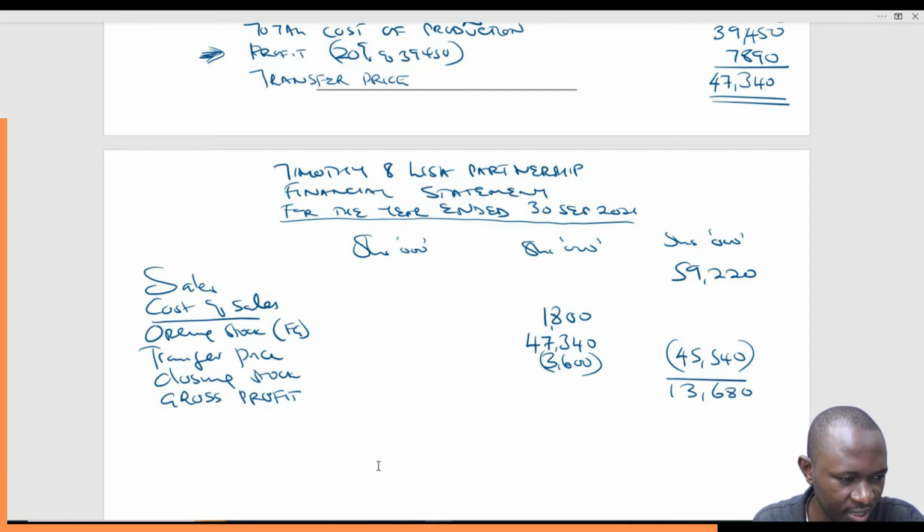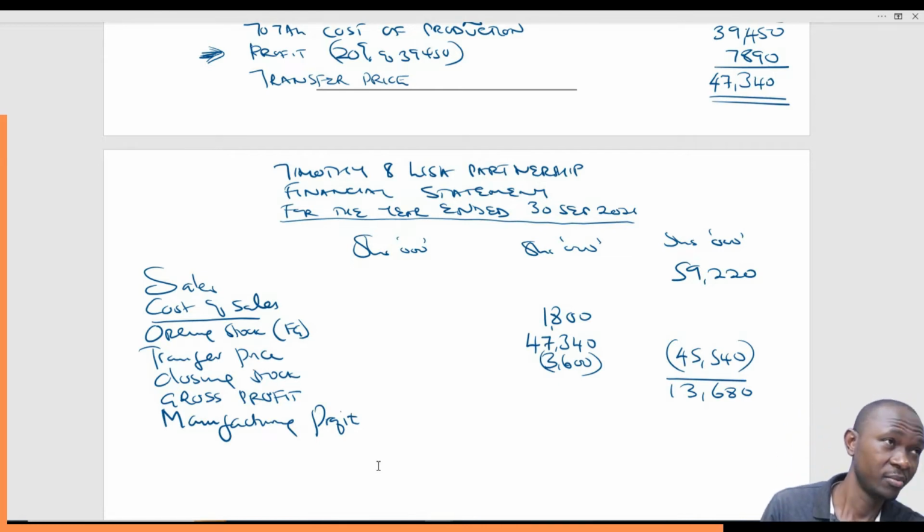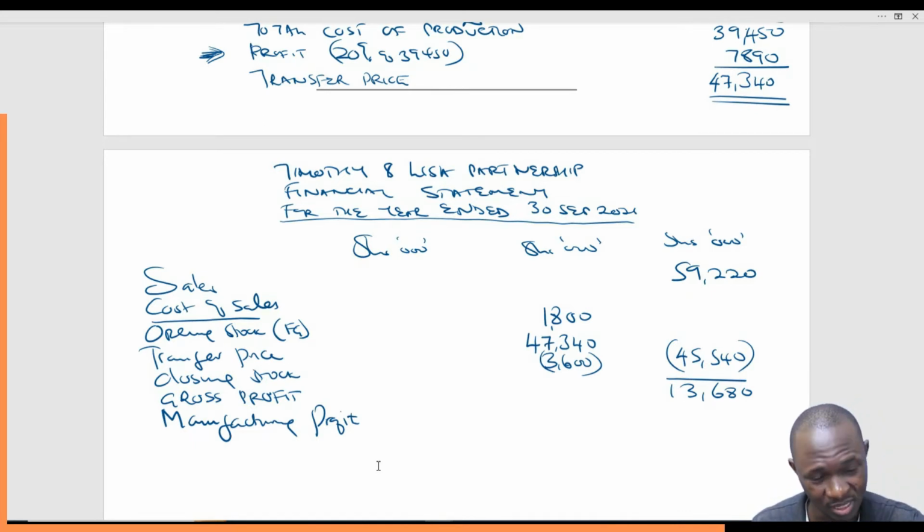So we'll say we add manufacturing profit, so that it is counted. Manufacturing profit, normally we add it as part of the income for the business. Income and gains, any other income, the rent receivable, commission receivable. Now this time there is a profit that was actually charged, so it must be included here.